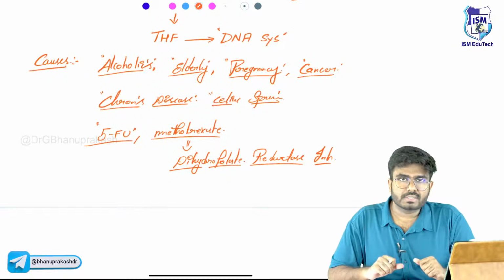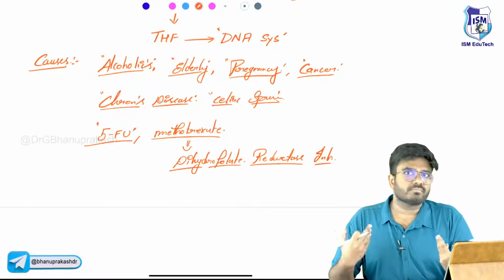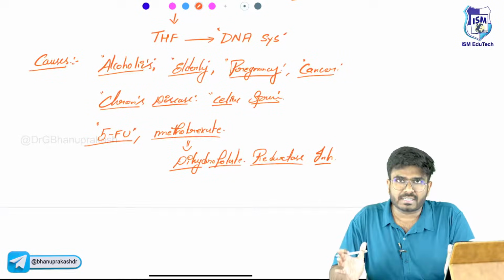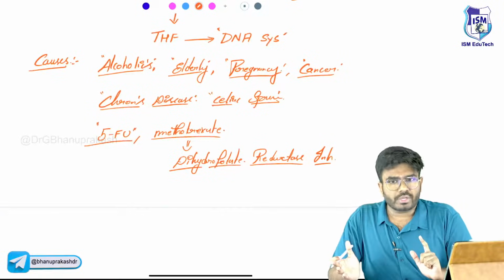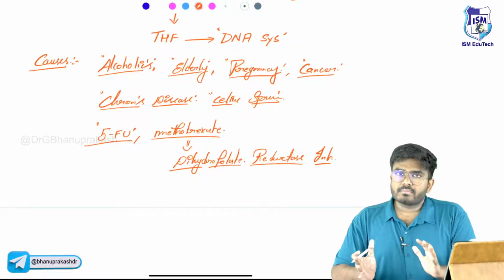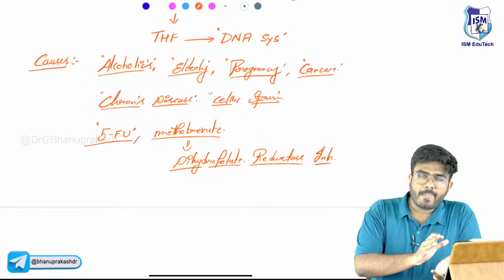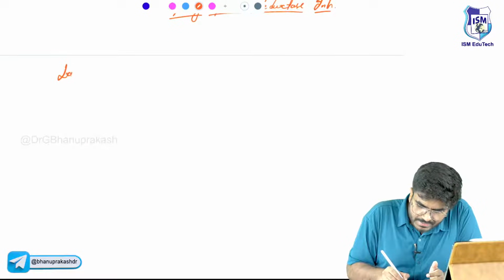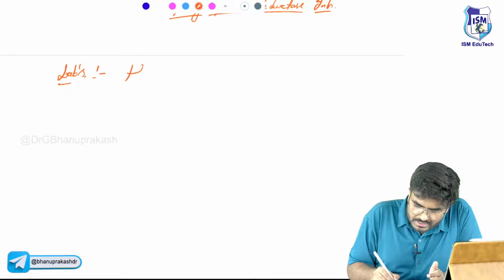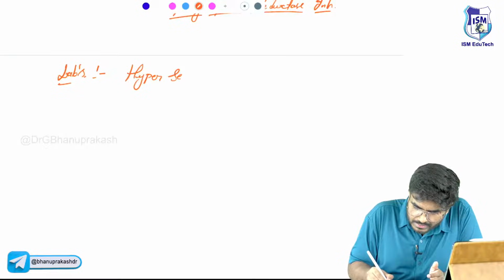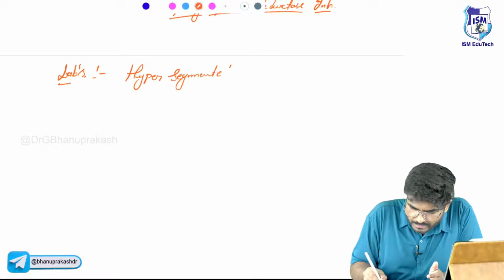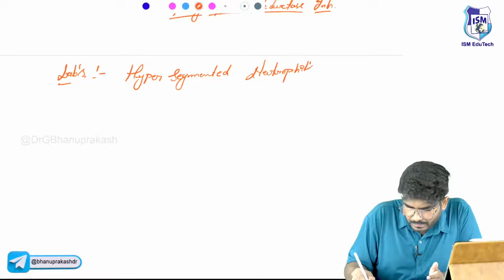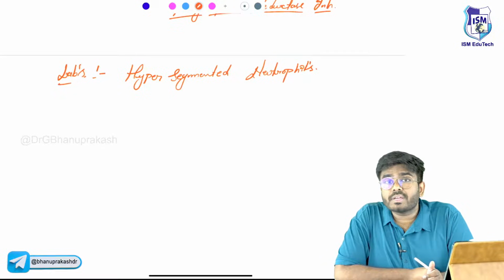So what happens? You know it, vitamin B9 is not there means no DNA synthesis, no DNA precursors, no cell division, so megaloblastic anemia. One thing I want you to know is not only megaloblastic anemia, what you can see in the peripheral smear are hypersegmented neutrophils. So why hypersegmented neutrophils?